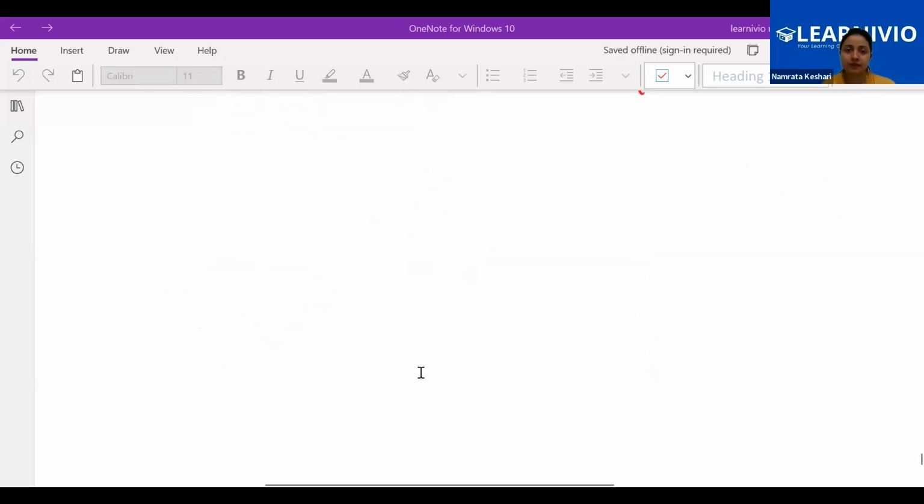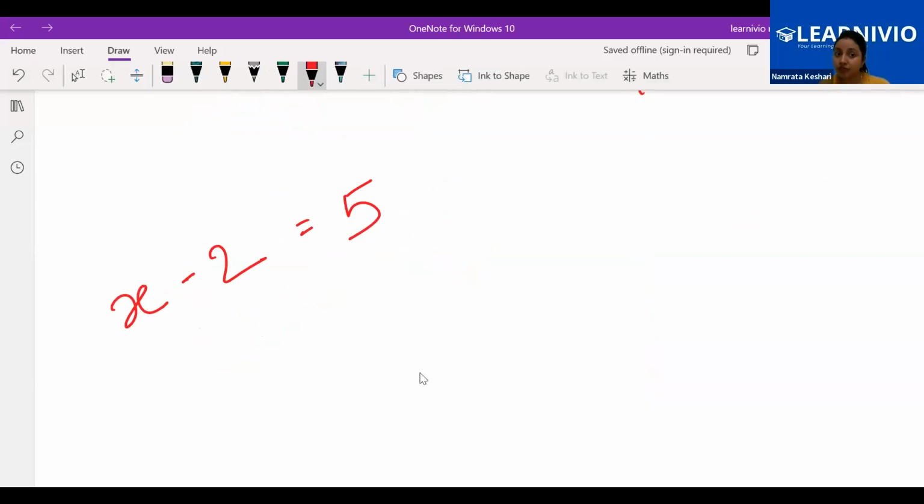Yes, ma'am. Instead of plus 2, let me take minus 2. Now I am saying that this side and that side is equal. Why? Because there is an equality sign. Even if it looks like equal or not equal, doesn't matter. Equality sign means both sides are equal. If you add, let's say, 2 over here and add 2 over here, still it is equal.